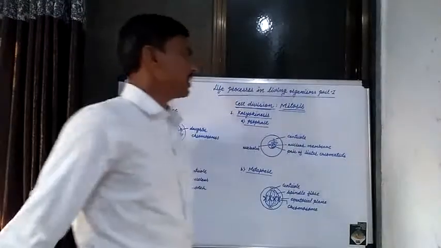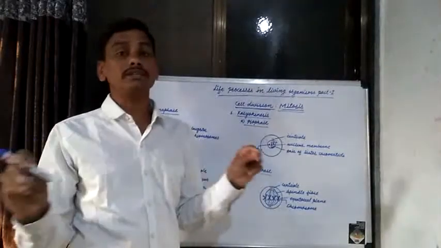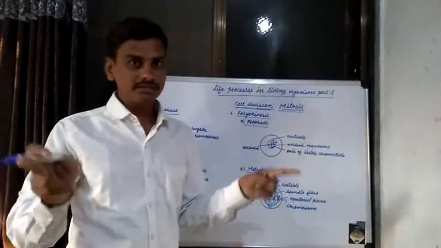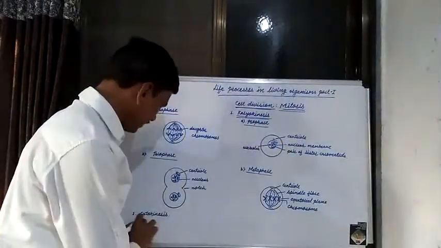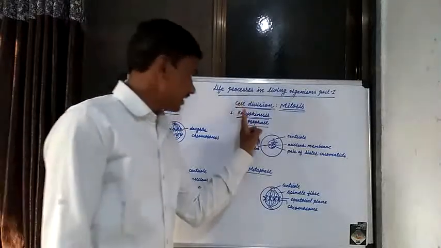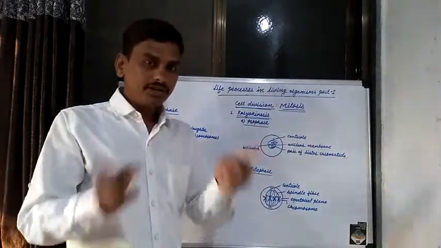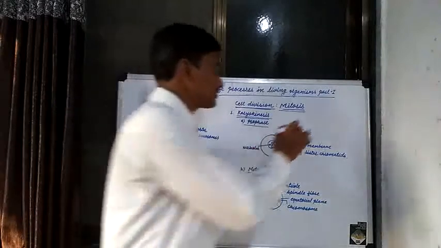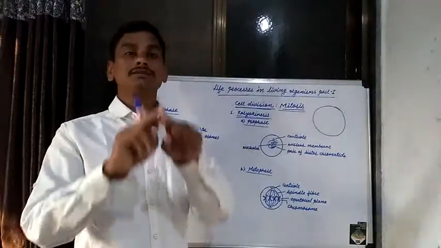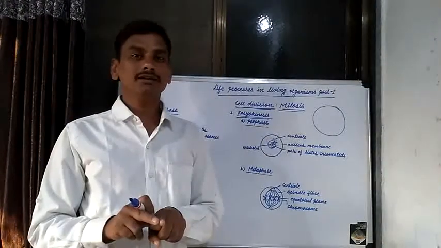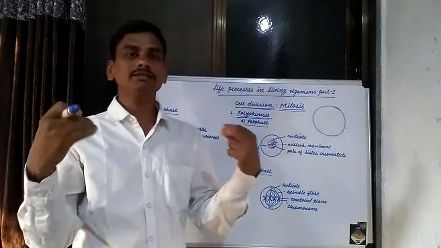Now if you see mitosis cell division, in it there are two phases. The most important phases in mitosis cell division are known as karyokinesis and cytokinesis. Karyokinesis is the division of the nucleus. If you see the structure of any cell, the plant cell and the animal cell, different cell organelles are present in the plant cell as well as the animal cell.